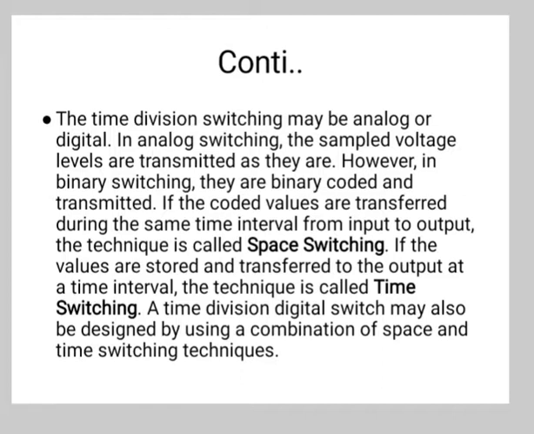If coded values are transferred during the same time interval from input to output, the technique is called space switching. If the values are stored and transferred to the output at a later time interval, then the technique is called time switching. A time division digital switch may also be designed by using a combination of space and time switching technique.